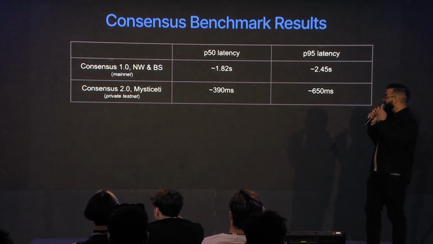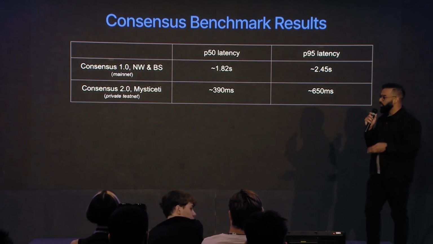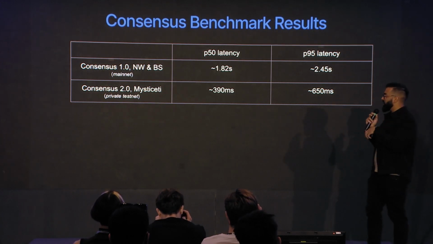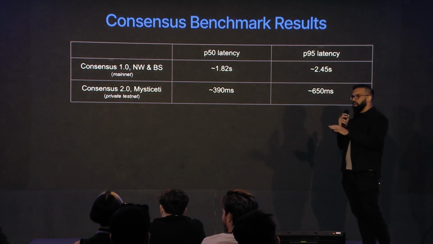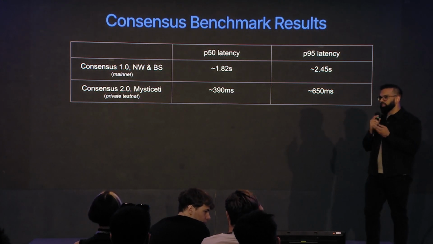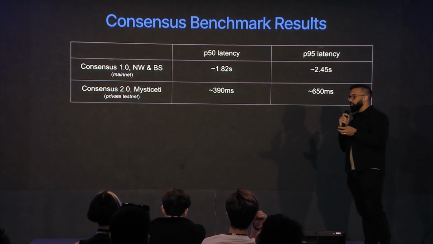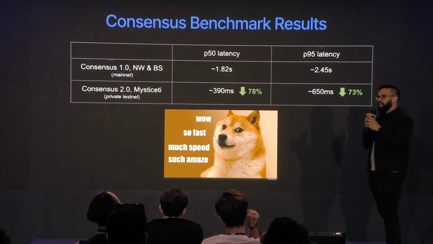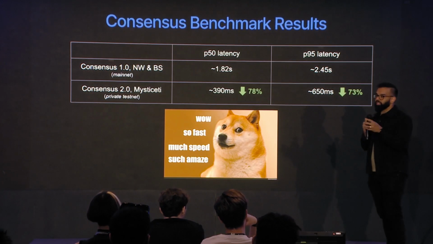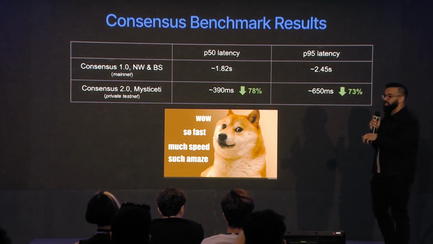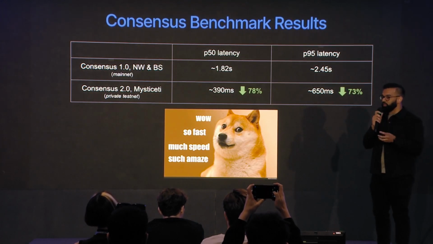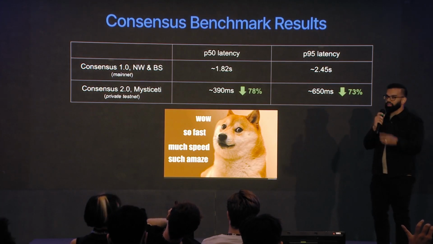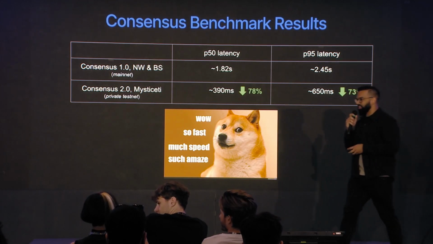And so this is the alpha. These are numbers that you guys are seeing for the first time. We have Mysticeti running in private testnet right now. Private testnet is built to be a replica of mainnet, so similar stake and geo distribution, similar load, and similar number of validators. What you can see here is that the actual average latency has dropped about 78% in the average case, so this is the P50 latency, and for the P95, we've dropped about 73%. We're really excited for you guys to be able to use our new consensus engine, and Tasos will come up to talk more about the larger picture and the rollout.